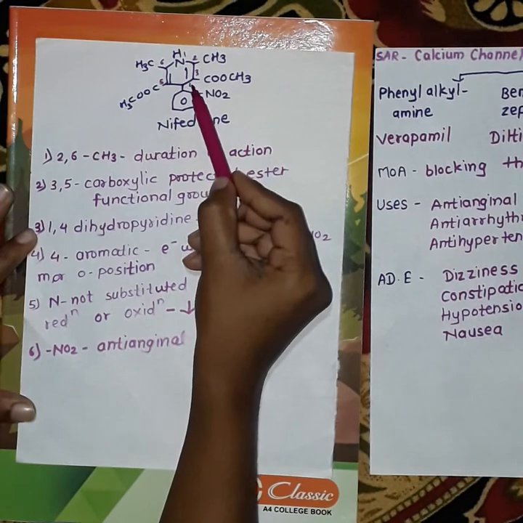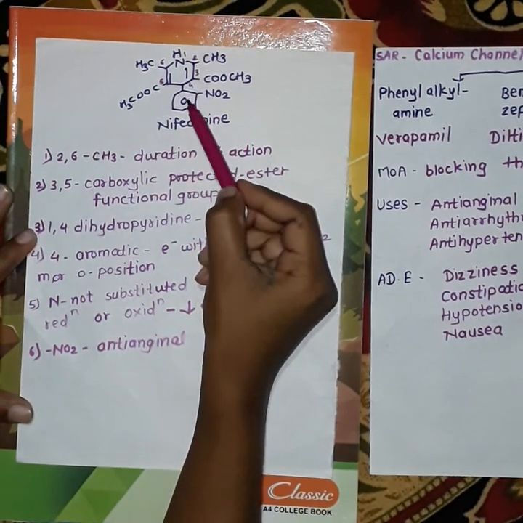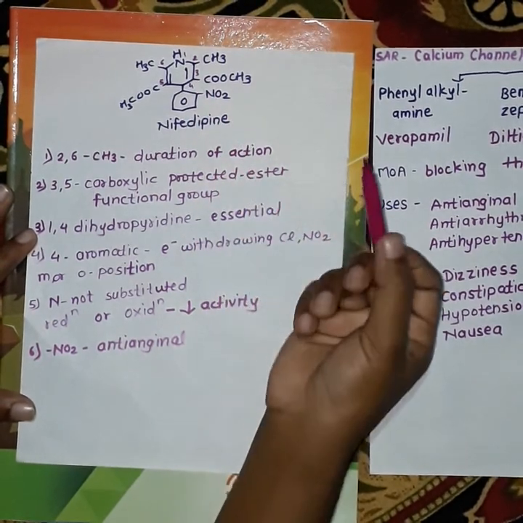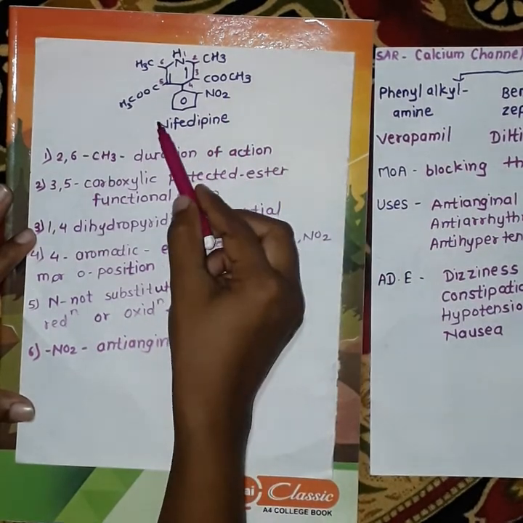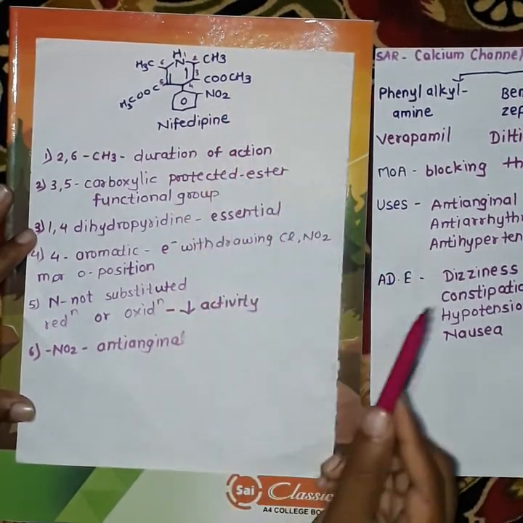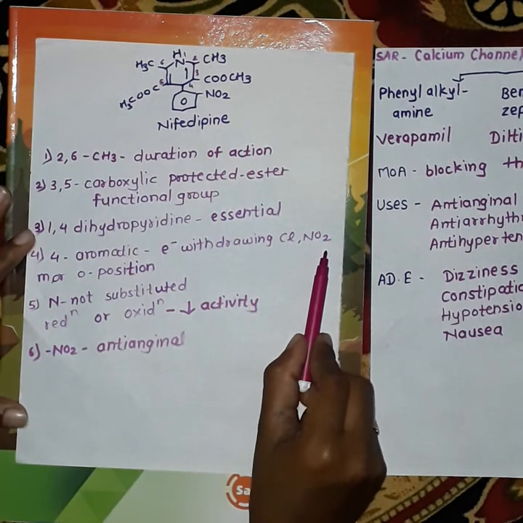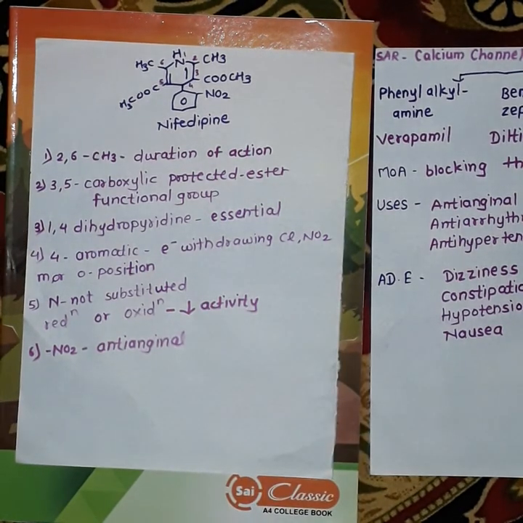This fourth position, or we can say para position, should be substituted with the aromatic ring or aromatic substitution having electron withdrawing group like chlorine or nitro, and they should be present at the meta or ortho position.